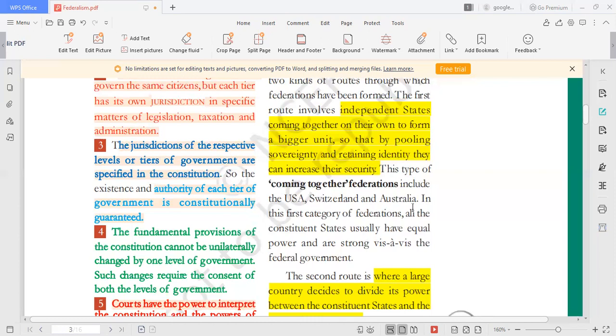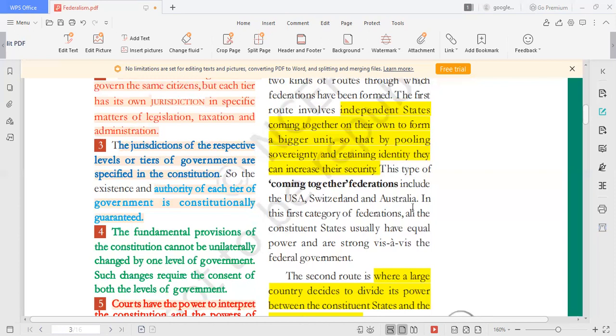Their source of income is clearly specified in the constitution. Fundamental provisions cannot be unilaterally changed by one level of government. Courts have the power to interpret the constitution and the powers of the central government and state government. And the dual objective of the government is to promote unity as well as to accommodate diversity.